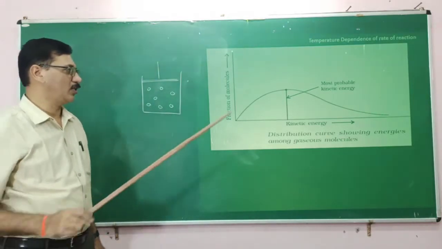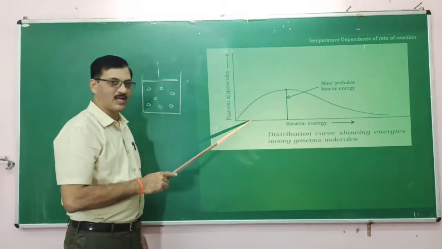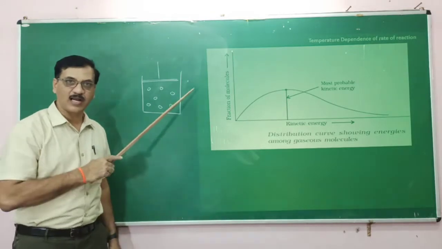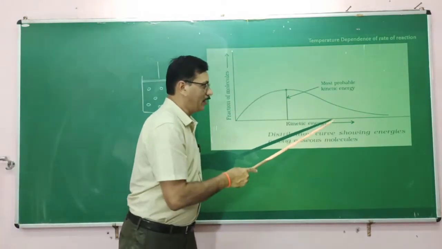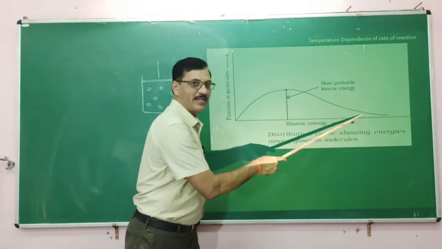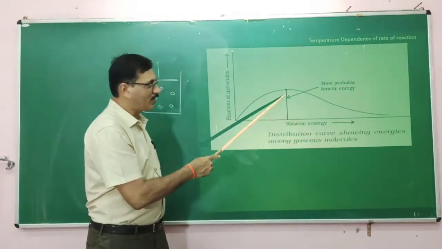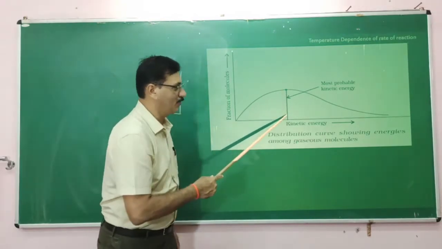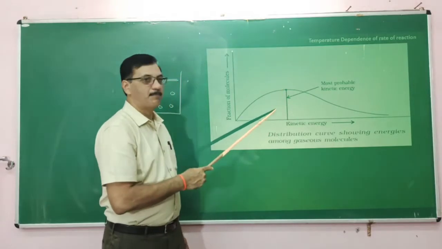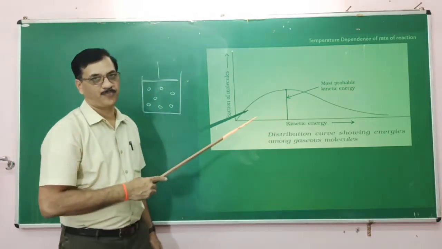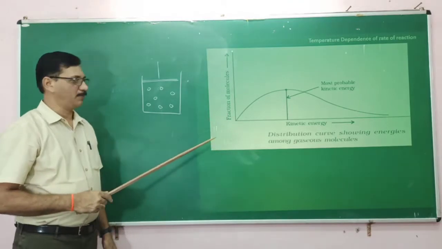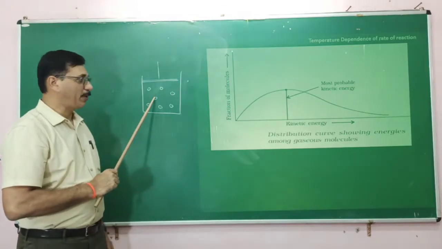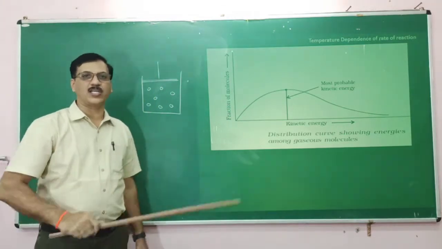Some fraction of molecules have less kinetic energy, some of the atoms are very fast in movement, and some of the molecules have high kinetic energy, and we talk about the average kinetic energy or most probable kinetic energy, which most of the particles of the reaction mixture follow. So that is the most probable kinetic energy. This is the graph depicting the speed or the kinetic energy possessed by the molecules in a reaction mixture.